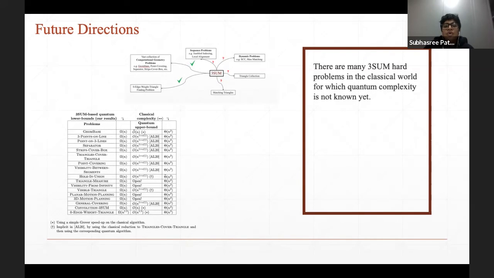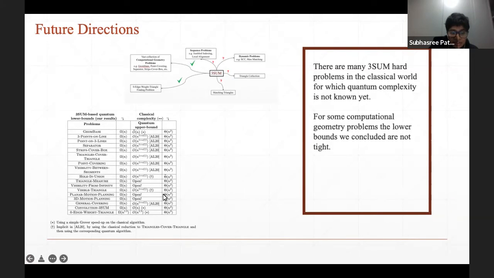To begin with, some low-hanging fruits: there are many other classical reductions from threesome to, say, sequence problems or dynamic problems, triangle collection, matching triangles, which are still open. And maybe we can even get tight lower bounds for those problems. There are also certain computational geometry problems, say triangle measure or planar motion planning, where the bounds that were concluded are still not tight. So maybe we need to understand the hardness of some other property of threesome, or maybe we need to come up with better algorithms.